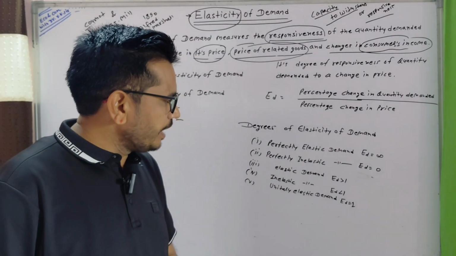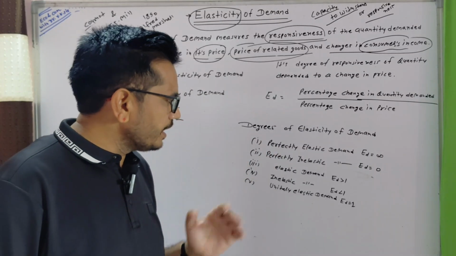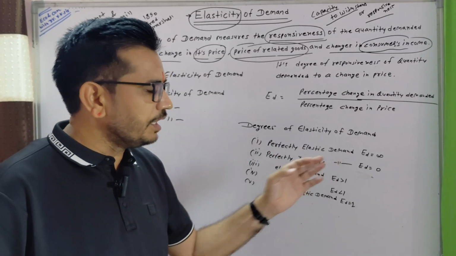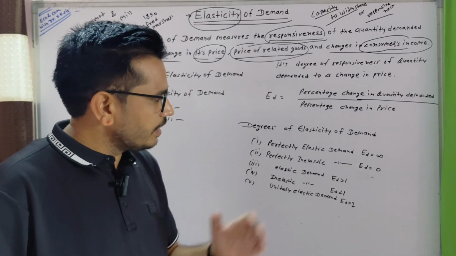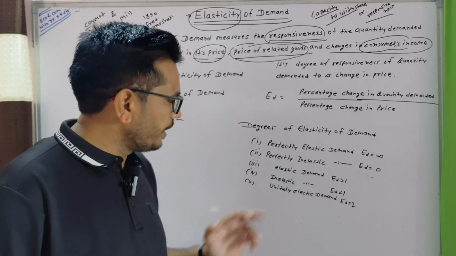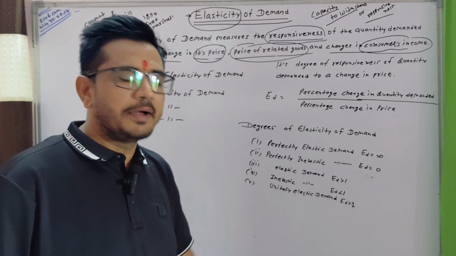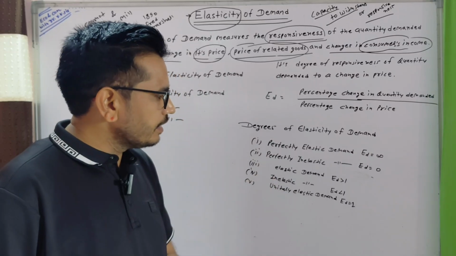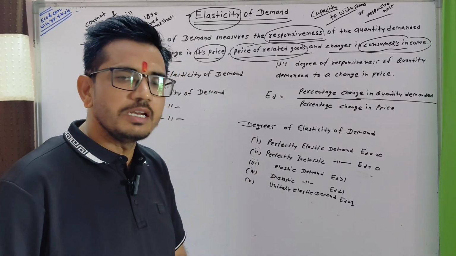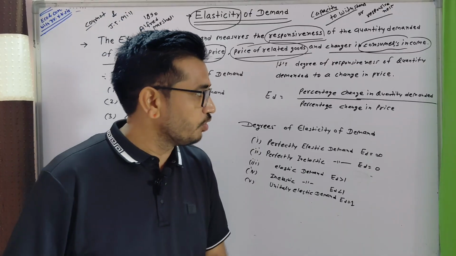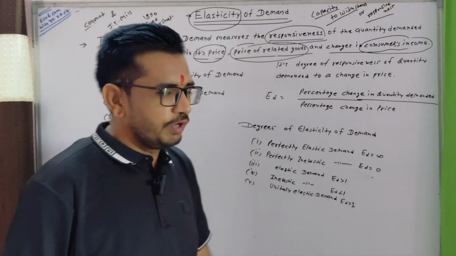There are five types of degrees of elasticity of demand. Perfectly elastic demand, where ED is equal to infinite. Perfectly inelastic, where ED is equal to 0. Elastic demand, where ED is greater than 1. Inelastic demand, where ED is less than 1. And unitary elastic demand, where ED is equal to 1. So this topic you will understand.